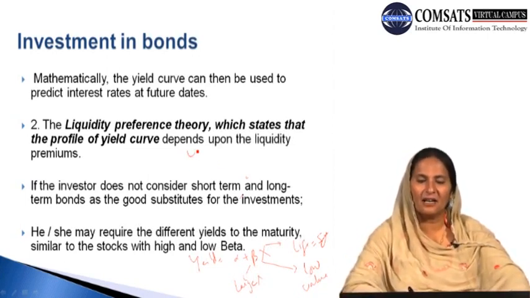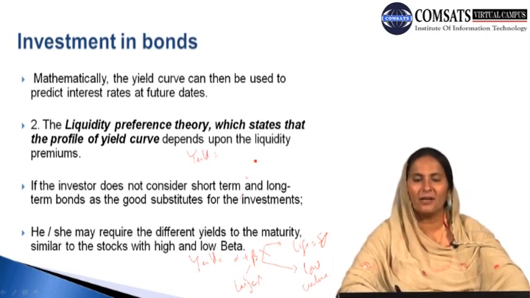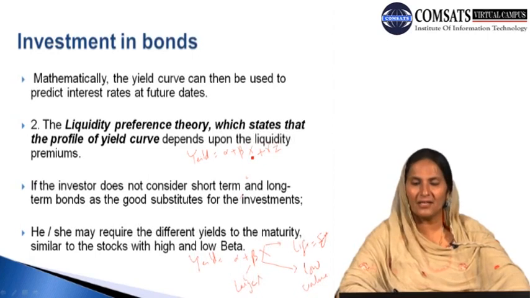If the investor is having more than one bond in his portfolio, what is the yield to maturity? It is alpha plus beta x plus gamma z. So we can say that we have two types of bonds which the investor or firm is having in his portfolio.